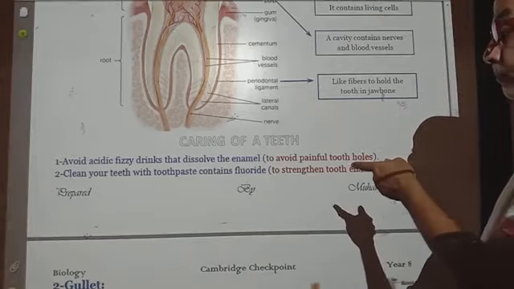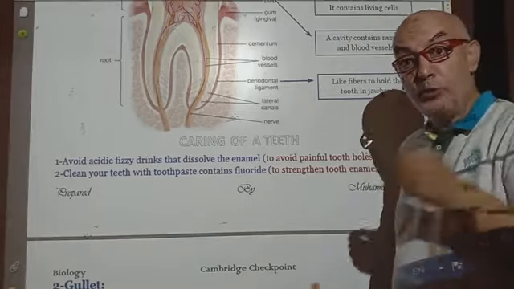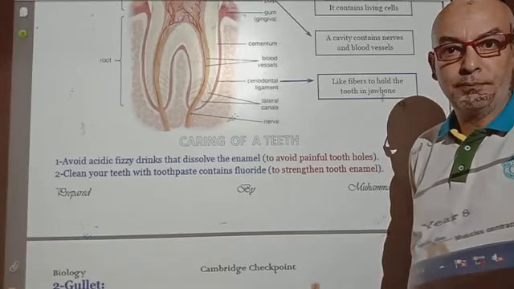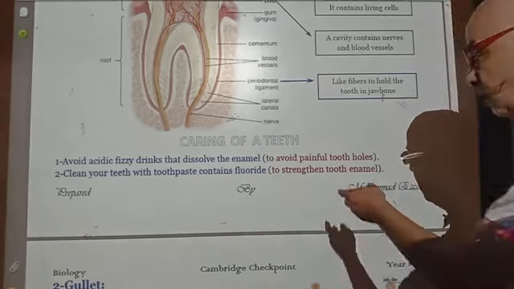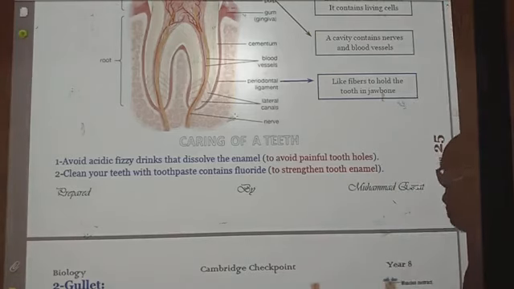And we have to brush our teeth very well with a toothpaste containing fluoride because it strengthens the teeth and protects them from decay.